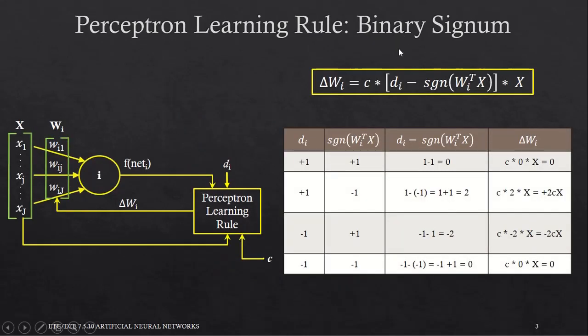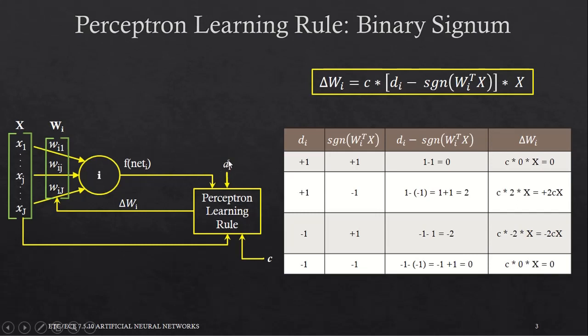This was because the activation function that we used in the perceptron learning rule was the signum activation function, which is a binary function. We now wish to remove this two-valued desired output and activation function restriction to allow the desired output to vary smoothly or continuously over an interval.